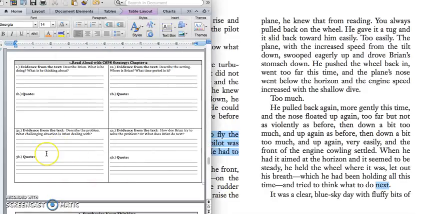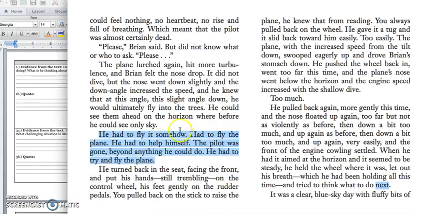And so when it asks what challenging situation Brian is dealing with, we could say, because the pilot has died, Brian is going to have to fly the plane even though he doesn't know how. Press pause to write down your answer, and you can also write down this quote for 3B. "He had to try and fly the plane."